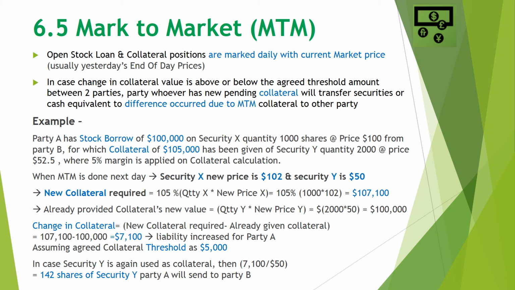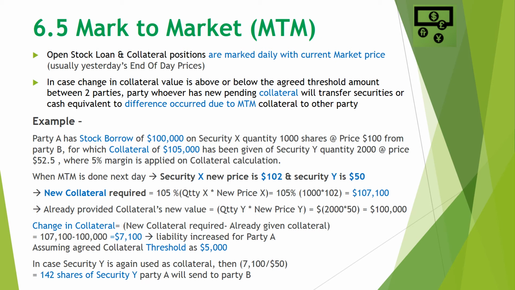In case the change in collateral value is above or below the agreed threshold amount between the two parties, the party who has new pending collateral will transfer securities or cash equivalent to the difference occurred due to MTM as collateral to the other party. As in the below example, party A has stock loan of value $100,000 on security X, where quantity is 1000 shares and price is $100, for which collateral of value $105,000 has been given of security Y, where quantity is 2000 and price of security Y is $52.5.